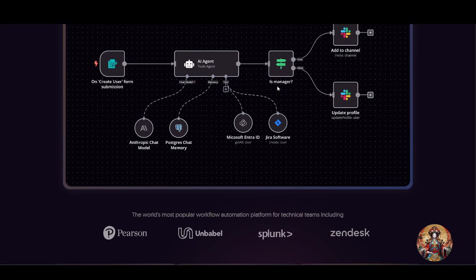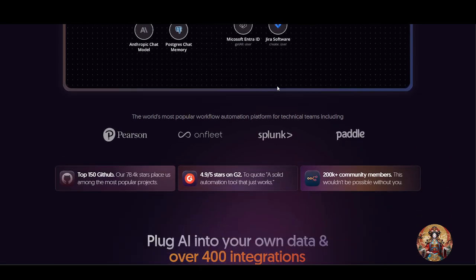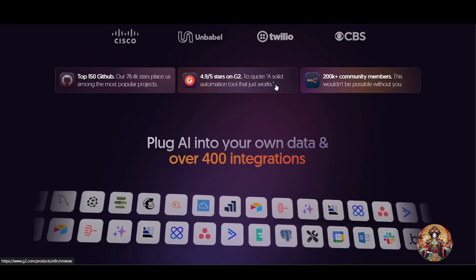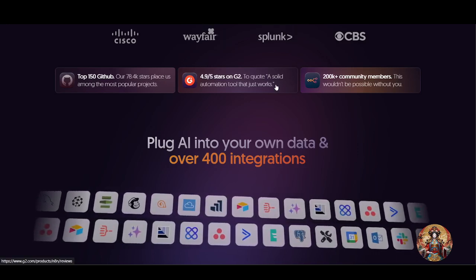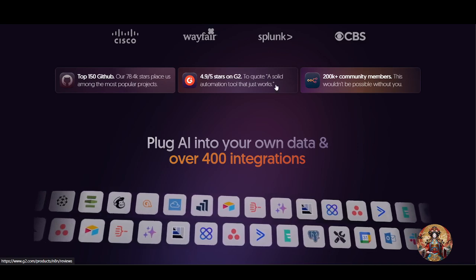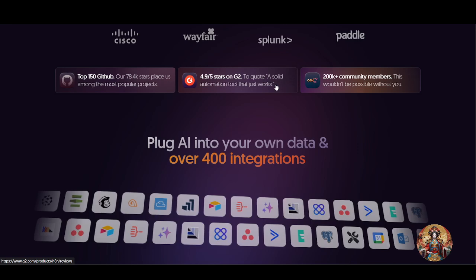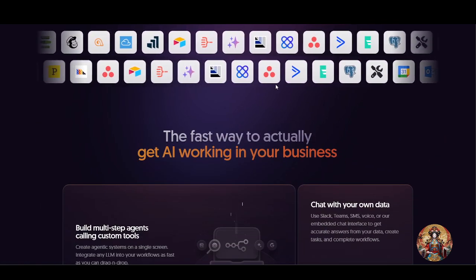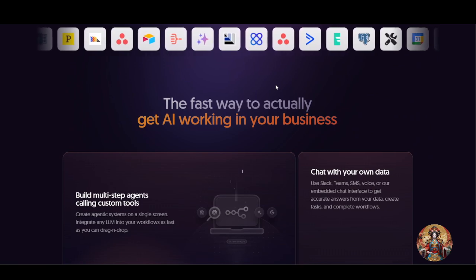Picture this: a drag and drop interface, 200 built-in integrations, Google Sheets, Slack, GitHub, you name it. You can automate things like sending out Slack notifications, synchronizing CRM data, creating invoices automatically, even scraping data from websites. And the best part, you can run JavaScript code inside your workflow when needed, making it both simple and flexible.